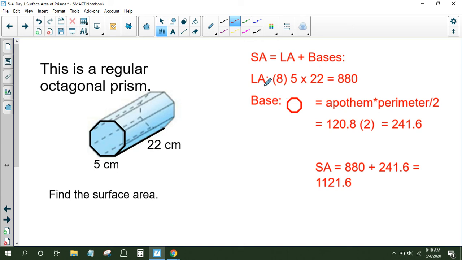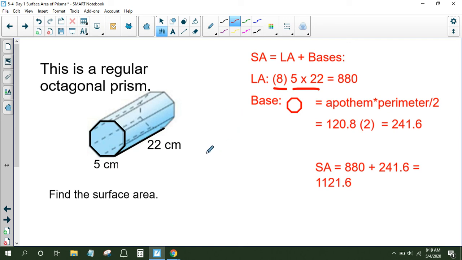The lateral area is going to be the easy part. We have a 5 by 22 rectangle, and there are 8 of them. So 5 by 22, and there's 8 of them, which gives us 880 for the lateral area, the area not including the bases.